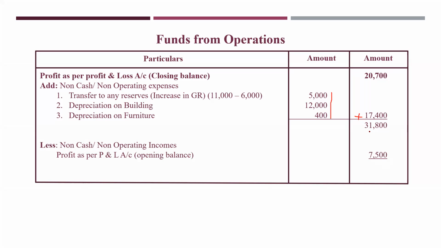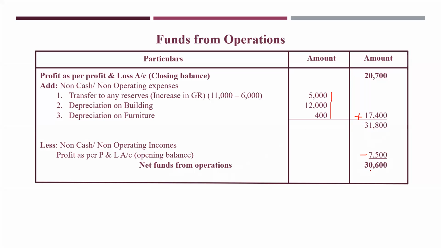Opening balance is 7,500. Okay. You deduct it, reduce it. So what will you get? Net funds from operations, that is 30,600. This is the net funds from operations.